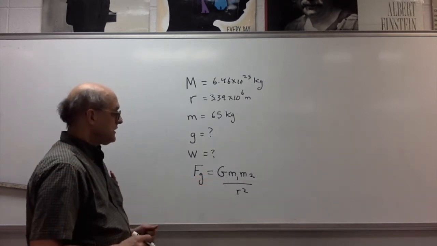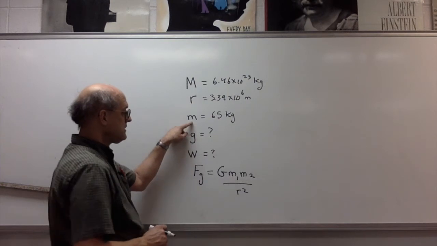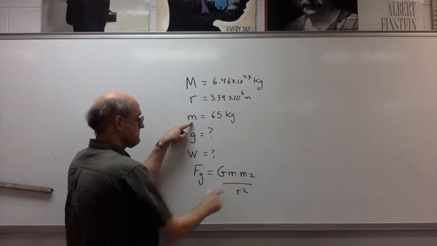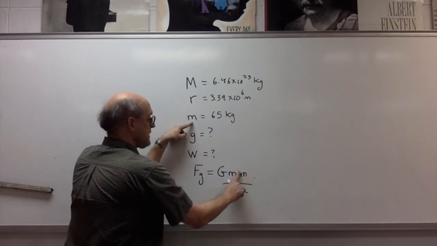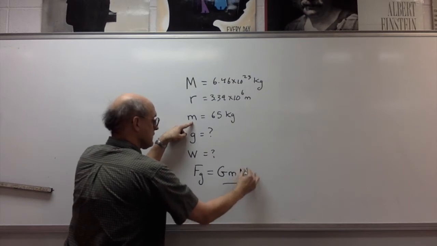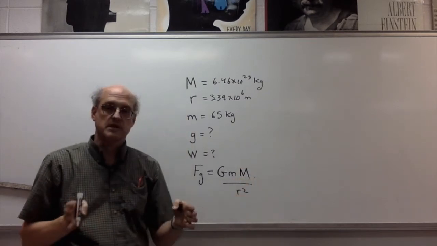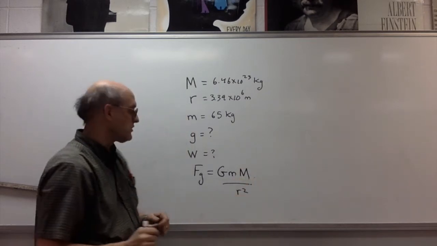So filling in here, we'll say that m1 is the mass of the person and m2 is the mass of Mars, and r would be the center-to-center distance between the person and Mars.